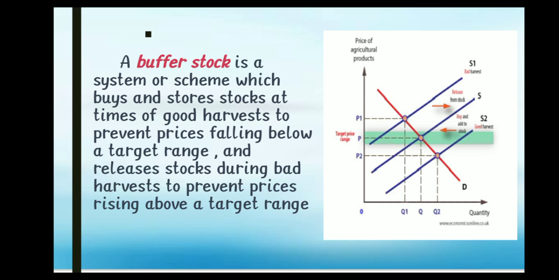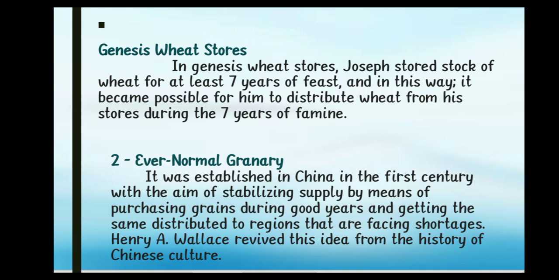In this graph we can see that the buffer stock increases during the bad harvest time and it decreases during the good harvest time. Now let us see the examples for buffer stock.